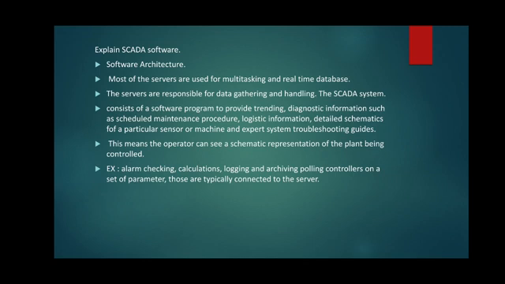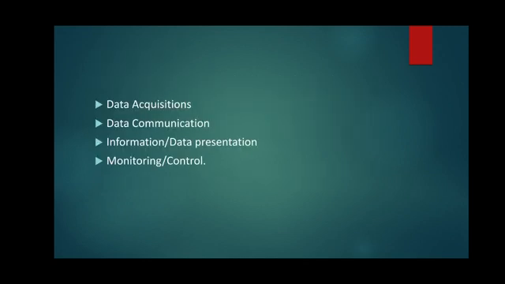The SCADA system consists of a software program to provide trending, diagnostic data, and manage information such as scheduled maintenance procedure, logistic information, detailed schematic for a particular sensor or machine, and expert system troubleshooting guides.